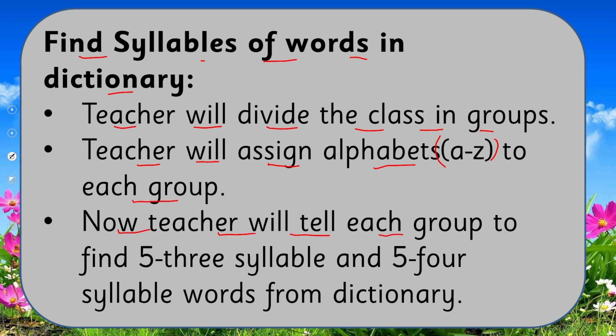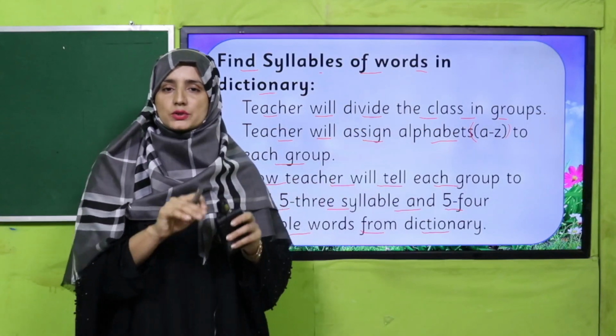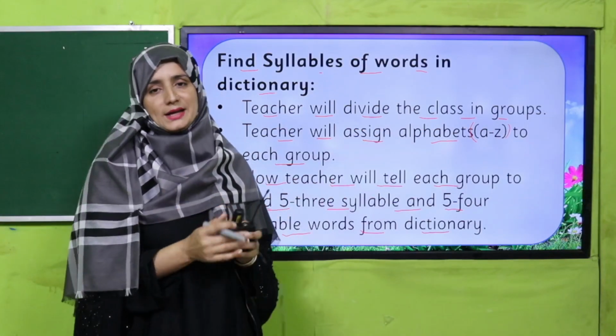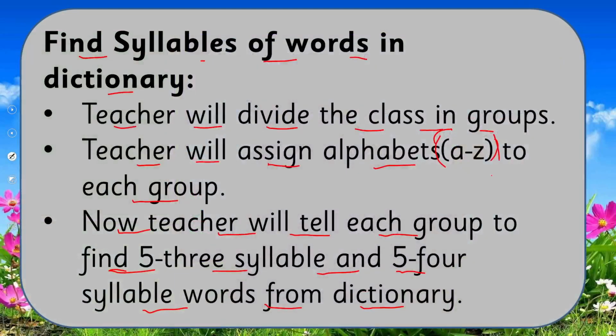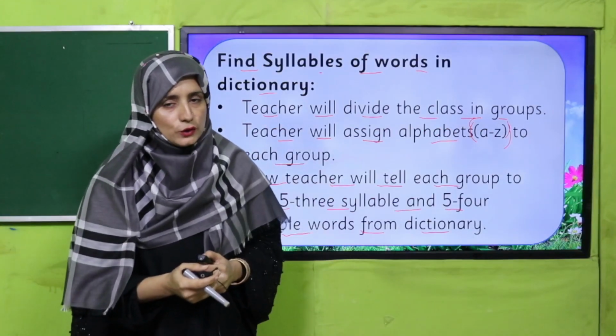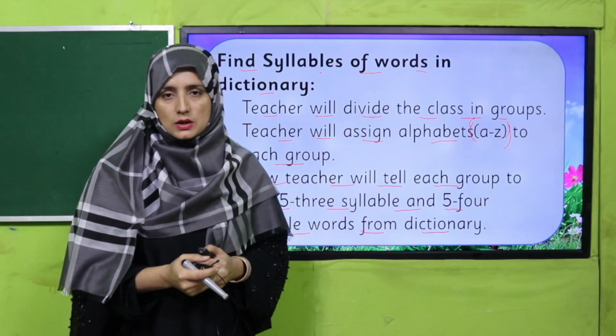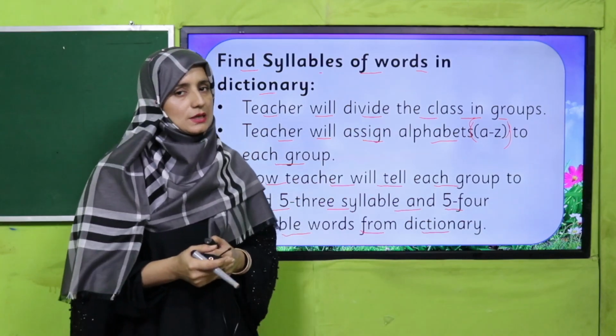Then the teacher will tell each group to find five 3-syllable words and five 4-syllable words from the dictionary. I am waiting for you. Pause the video, enjoy this activity in your class, and then come back.